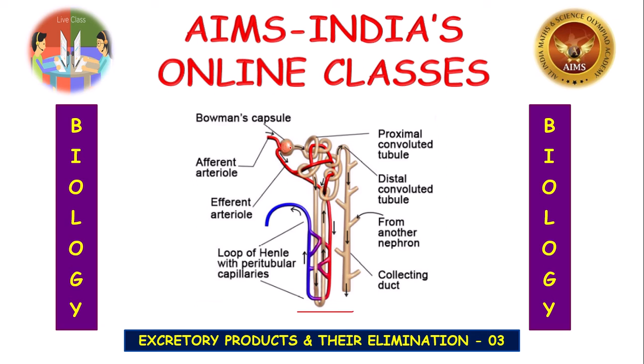Kidneys are the blood purifying organs. During the purification of the blood, the nitrogenous waste materials which are present in the blood will be filtered.